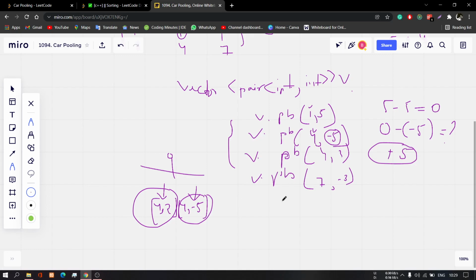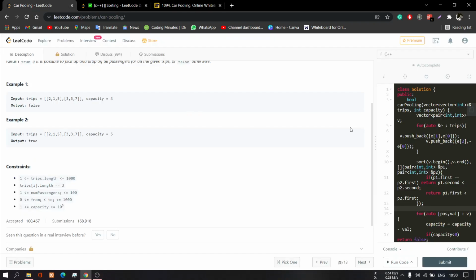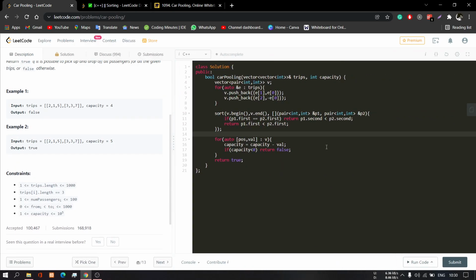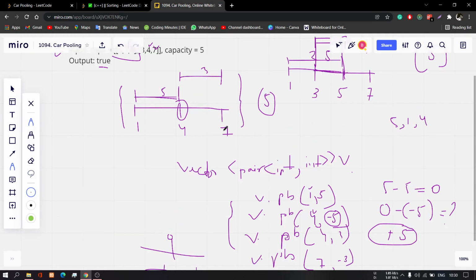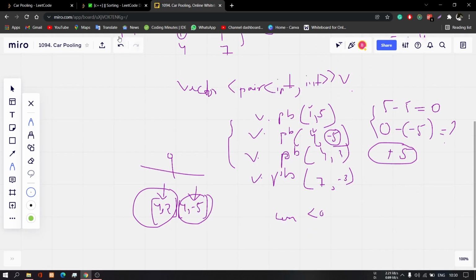And after all, at any point, if my capacity goes below 0, I just simply return false, and after performing all the calculation, I just simply return true. Okay, so this is the very simple code. As I have said, I have taken a vector, and I just simply put the elements in it. Whenever I need to minus, I just simply put it in plus, and whenever I need to add in the capacity, I just simply push it into the minus form. Okay, as I told you here, in this example.